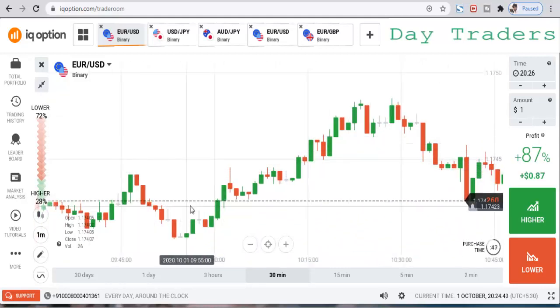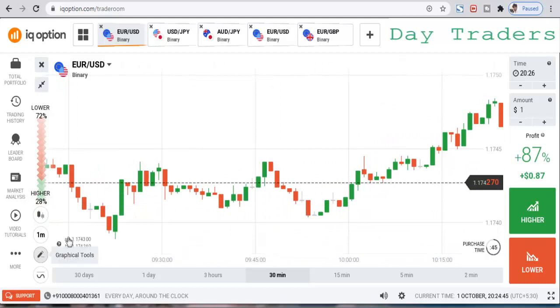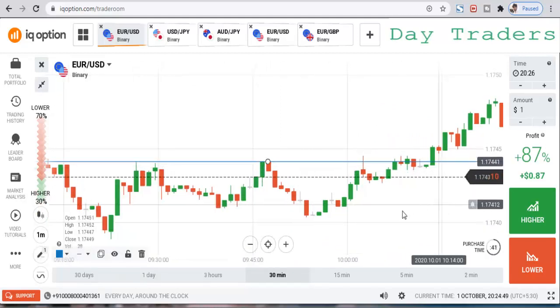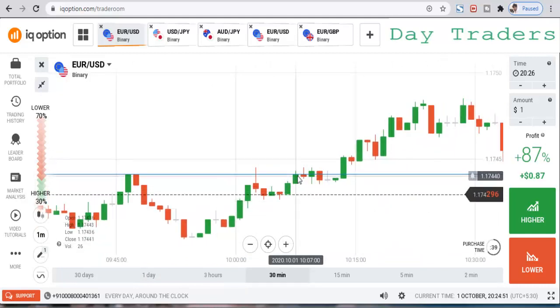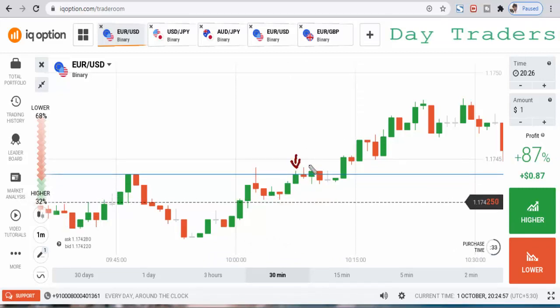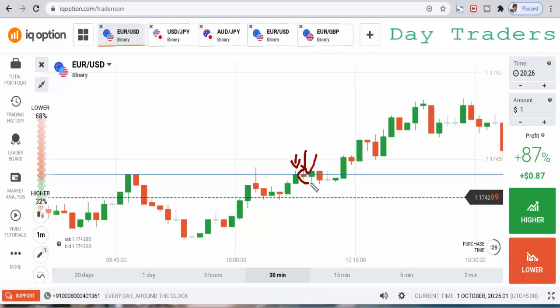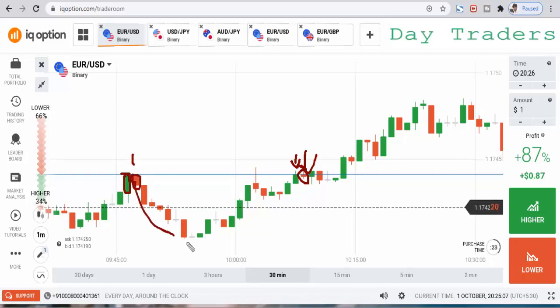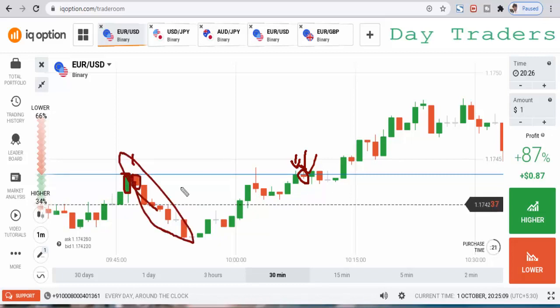And this is also a very strong level, and you can see this candle closing point exactly at the level, so you can place a lower option. This is a touch and rejection. This is a very good sign of reversal, and you can place a lower option on this candle. And this is a very strong candle closing point at the level.